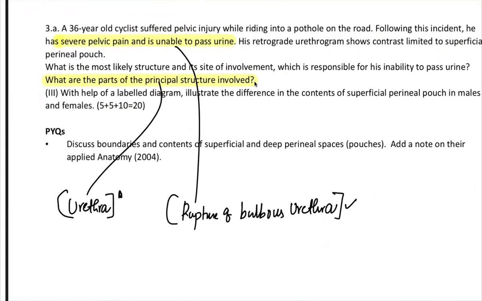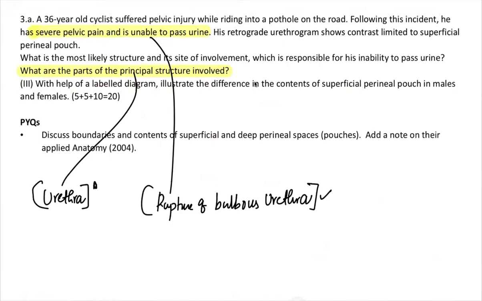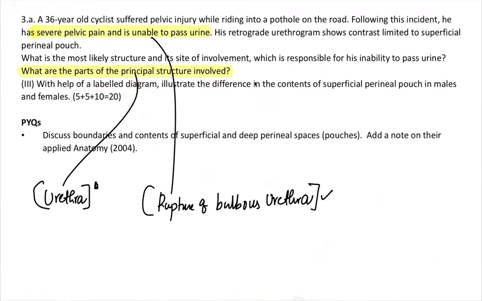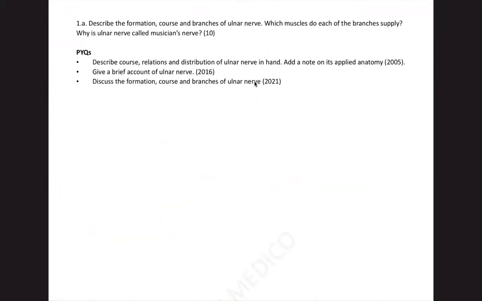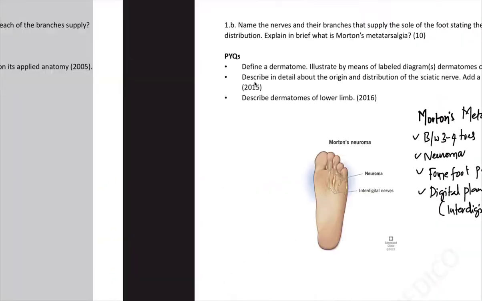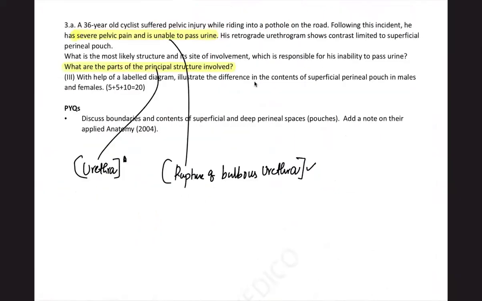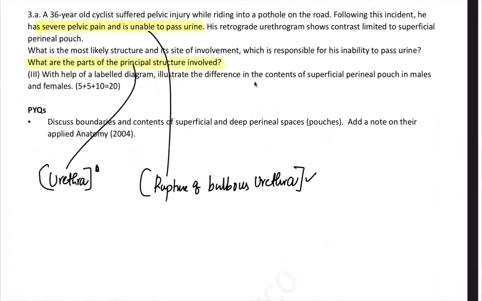Right? Now, next question. I'm dealing with anatomy now. We're done with the two questions. Taste pathway was difficult. The remaining two questions were covered in bits and pieces. Ulnar nerve is the most predictable question you can get. Now, coming back to the next question.